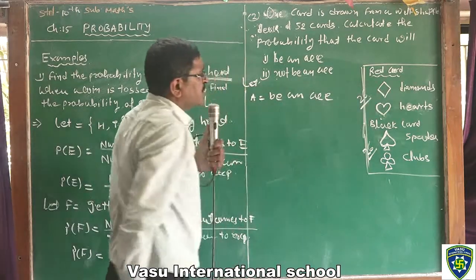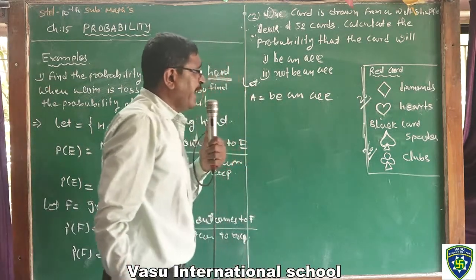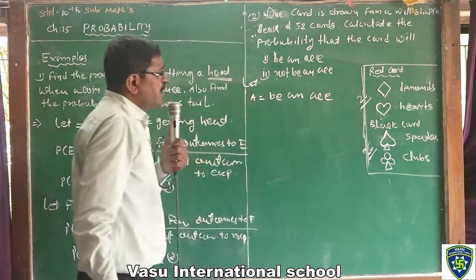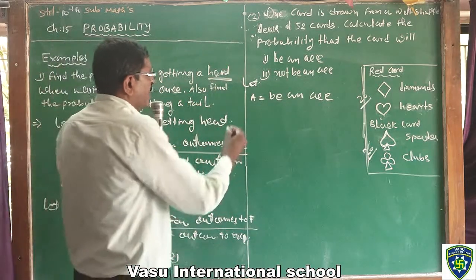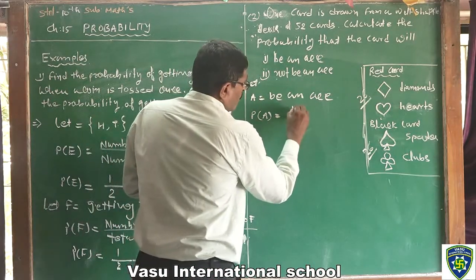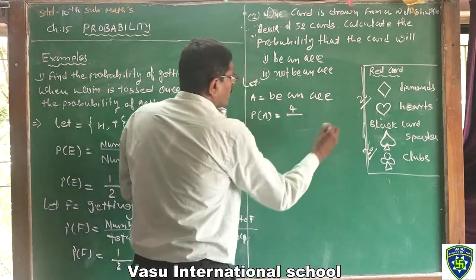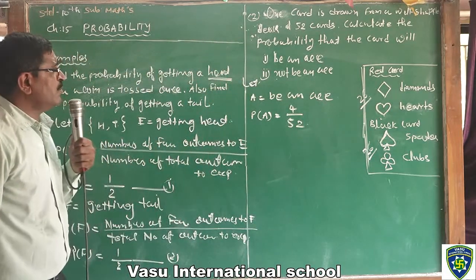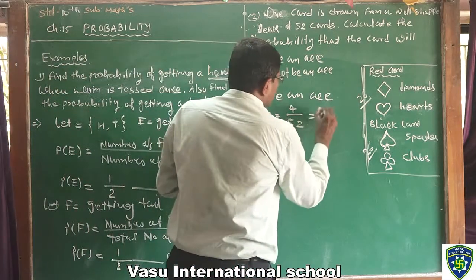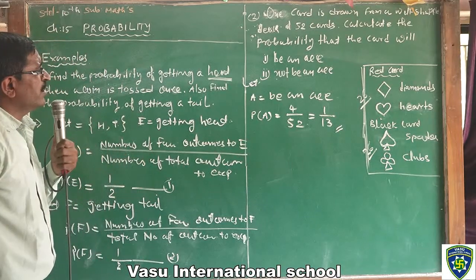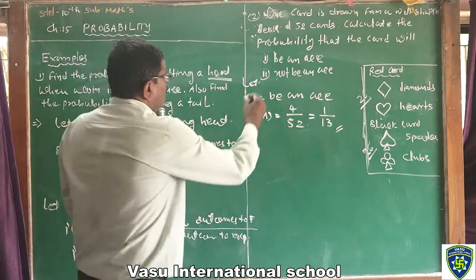One is the diamond ace, heart, spade, and club ace. Clear? That's why probability of A is equal to 4 divided by the total number of cards, 52 cards. That's why the answer is 1 by 13.